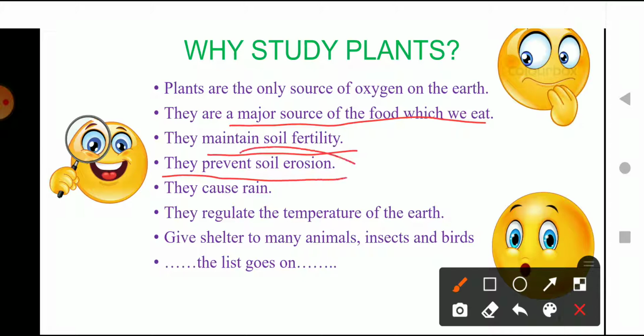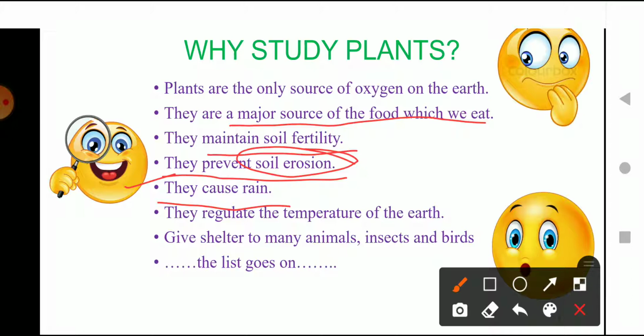They prevent soil erosion. What is soil erosion? Soil erosion is the distortion of the top part of the soil. So plants help to prevent soil erosion. They cause rain. One major reason why plants are important for us is that they are the cause of rain.